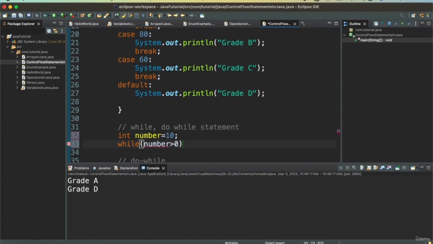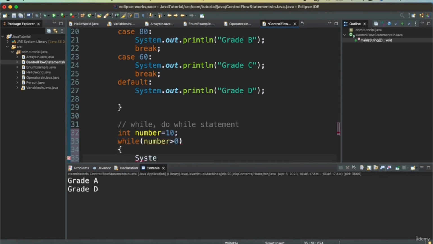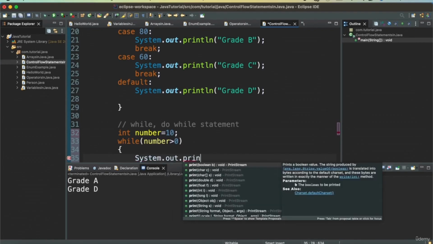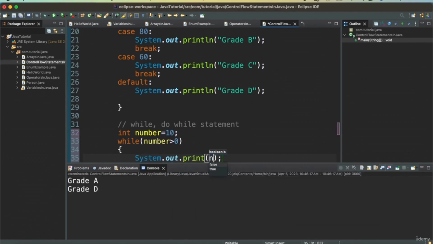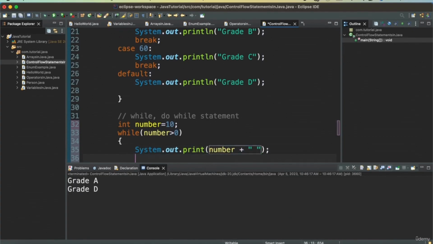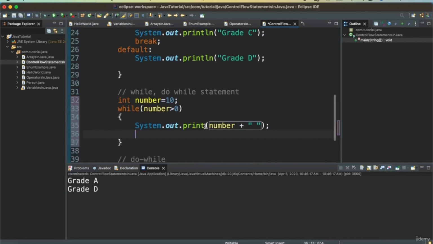If it is greater than 0, then we want to print the number plus a space so that we print on the same line. If I do println, it will go to the next line, but I want to print on the same line.